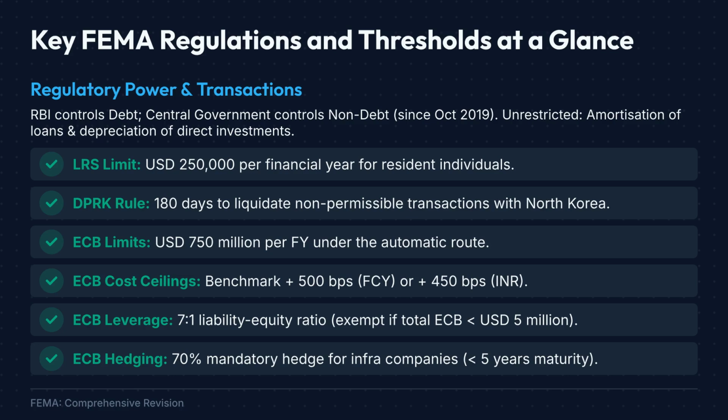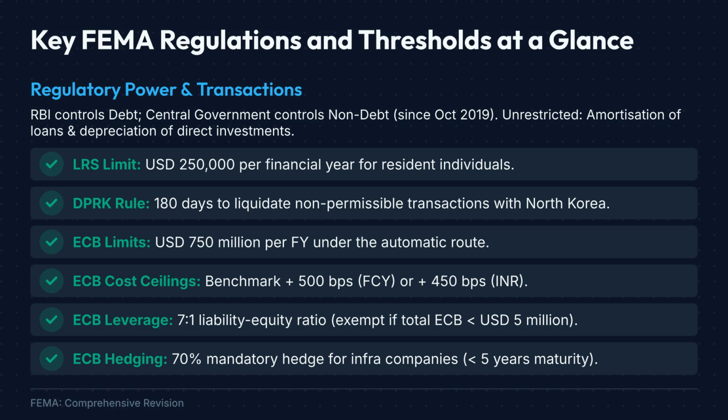Let us quickly revise the most important FEMA provisions covered in this chapter. Debt instruments are regulated by the RBI, whereas non-debt instruments are regulated by the central government. Resident individuals may remit up to $250,000 annually under the liberalized remittance scheme.